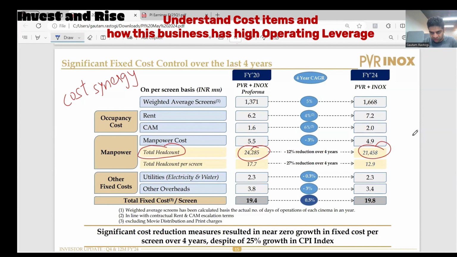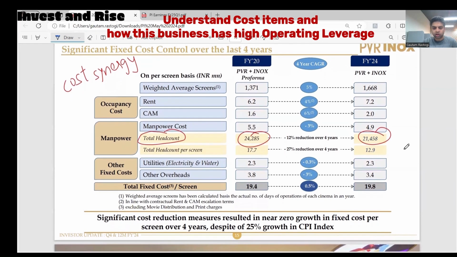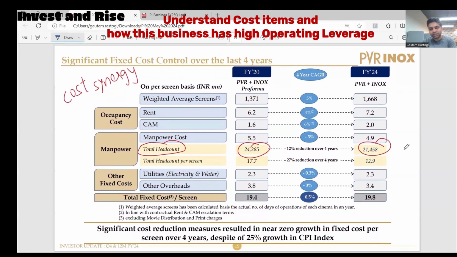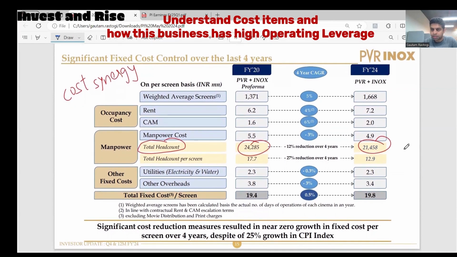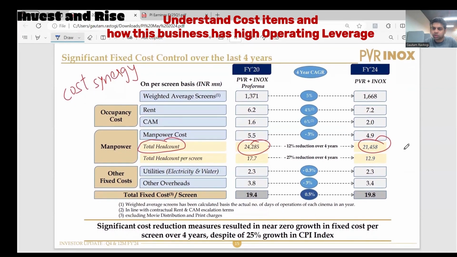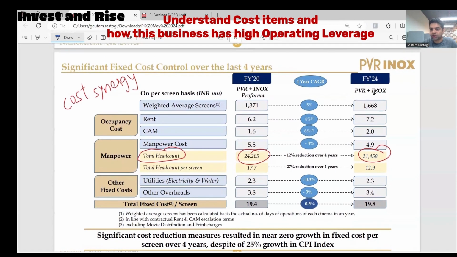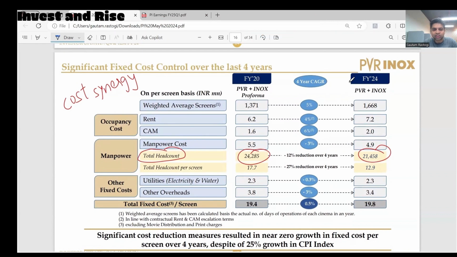The message they're trying to give is that their fixed costs have not increased as per inflation. Inflation has increased a lot, but their fixed cost per screen has not increased that much. The increase is below the inflation rate. That's the message they're trying to drive, which is very commendable. And they are also getting benefit from the cost synergies because of the merger with INOX.